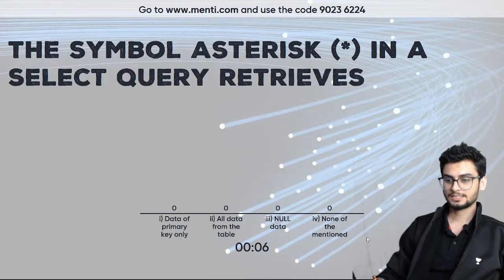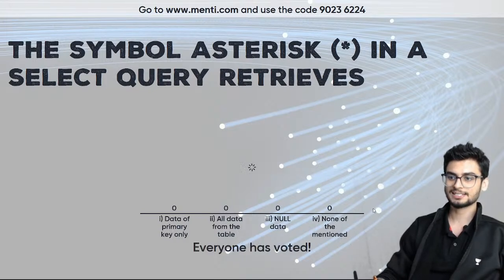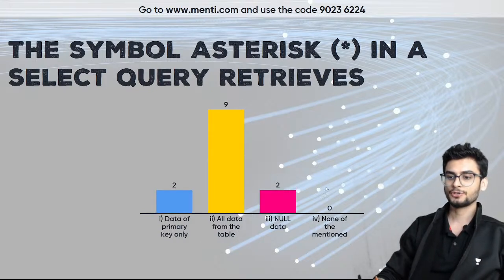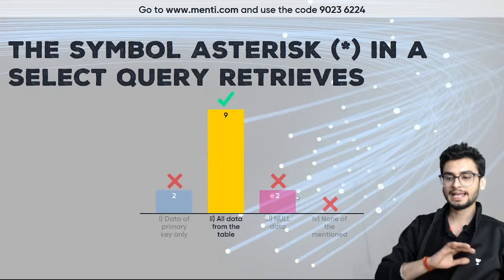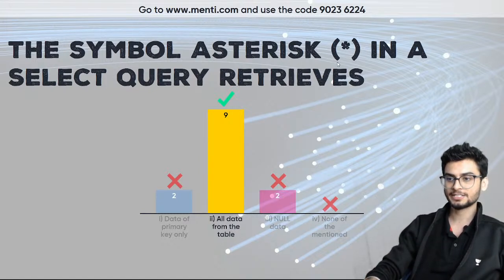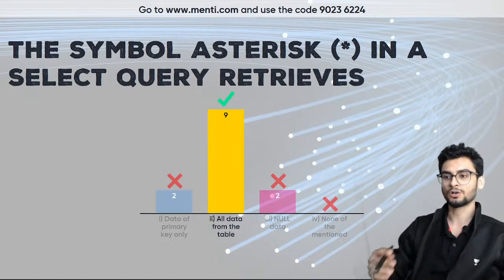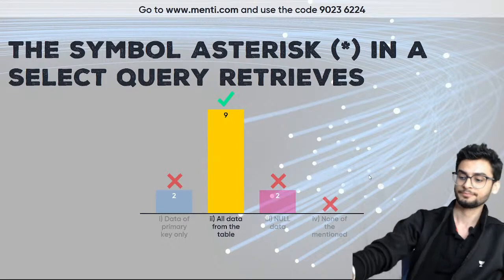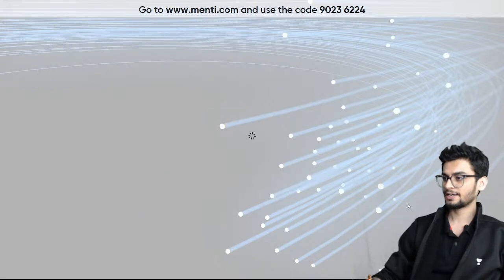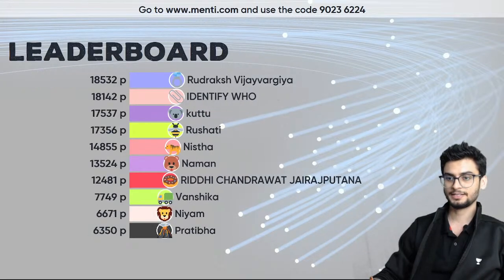Okay, so let's see what the right answer to this is. जब भी हम लोगों ने asterisk use किया, not only in SQL but in any coding language, अगर हम लोग asterisk use करते हैं, इसका मतलब होता है you have to select all, basically control plus A. ठीक है, so let's go ahead and look at the leaderboard.